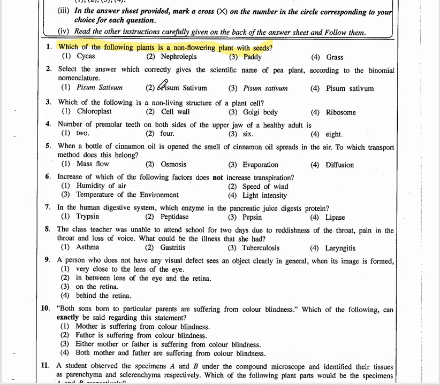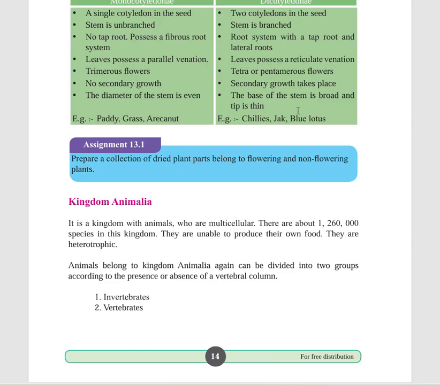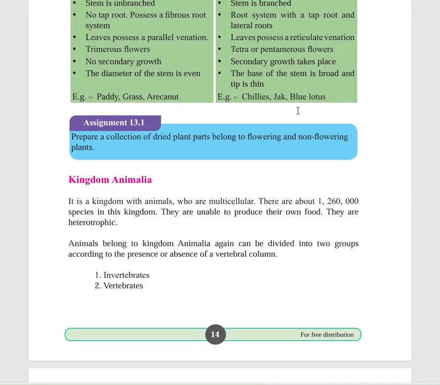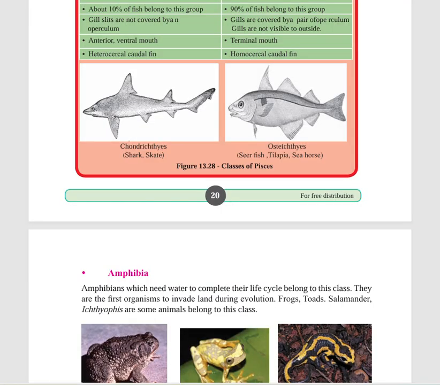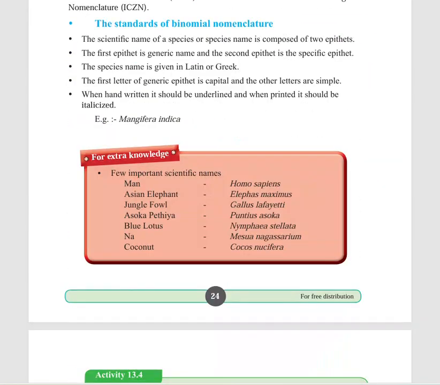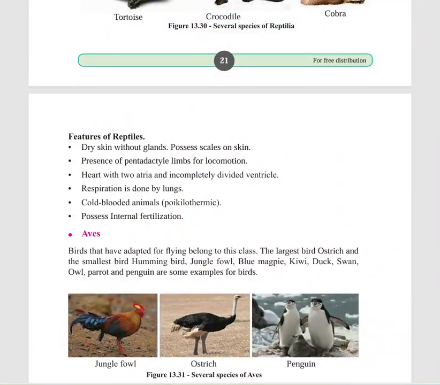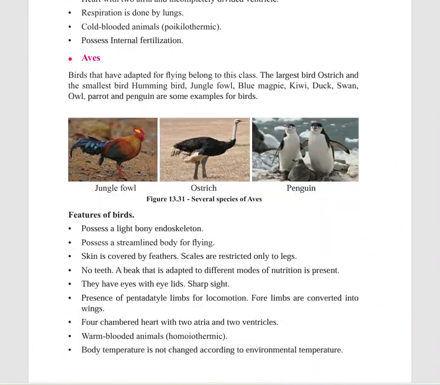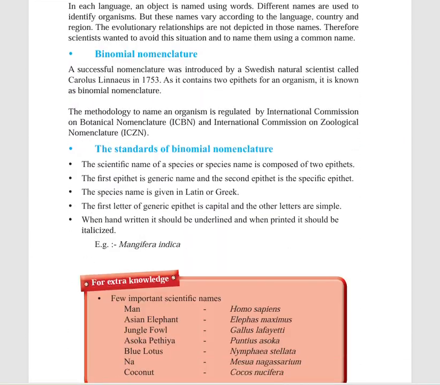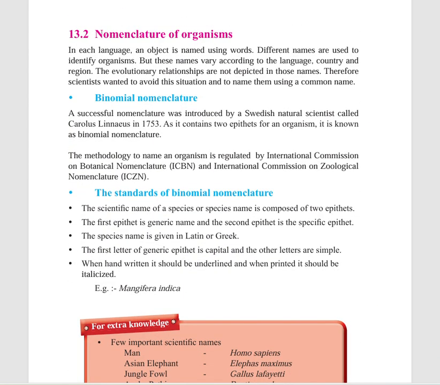Select the answer which correctly gives the scientific name of pea plant according to the binomial nomenclature. First thing, what do you mean by binomial nomenclature? Here, I will show you because otherwise it will take time for me to type those things and it's easy for me to show you. And let's discuss the binomial nomenclature. In future papers, I will not discuss this binomial nomenclature with you.